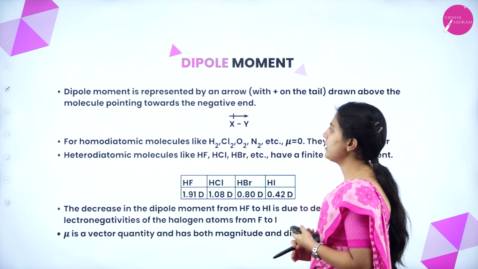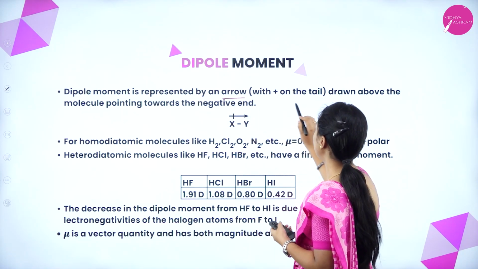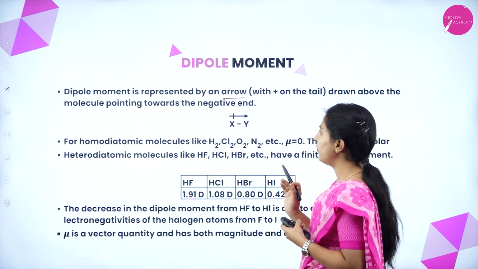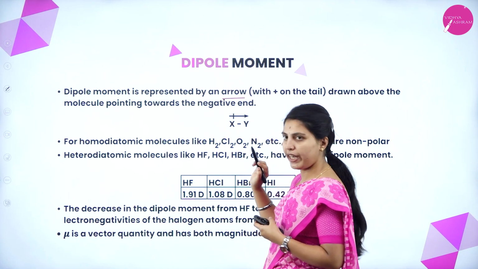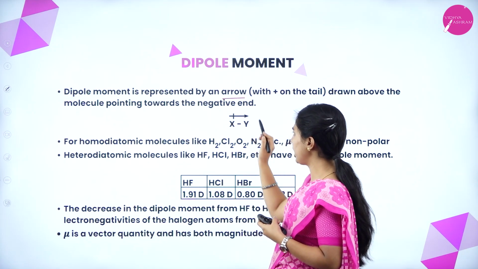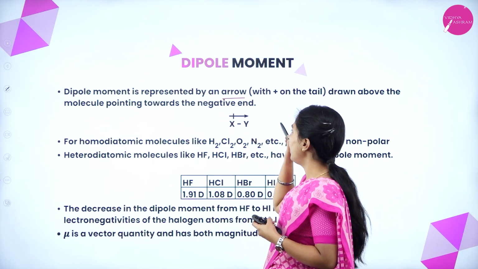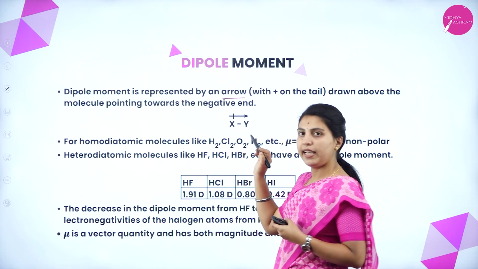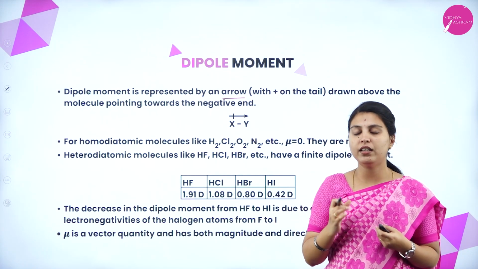Next, dipole moment is represented by an arrow with positive on the tail drawn above the molecule pointing towards the negative. See here, if Y is electronegative, this is electropositive. The head of the arrow will be pointing towards the Y, the tail will be pointing towards the X. Dipole moment is a vector quantity.